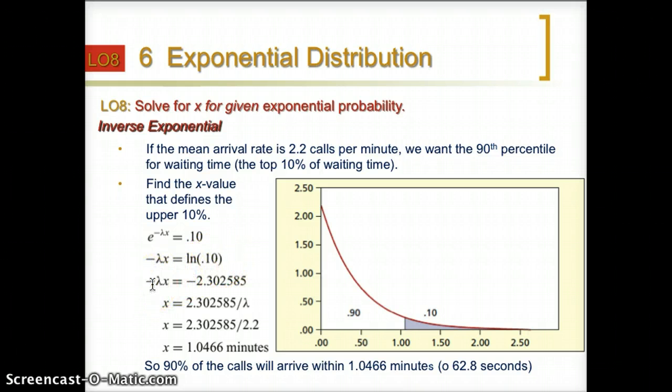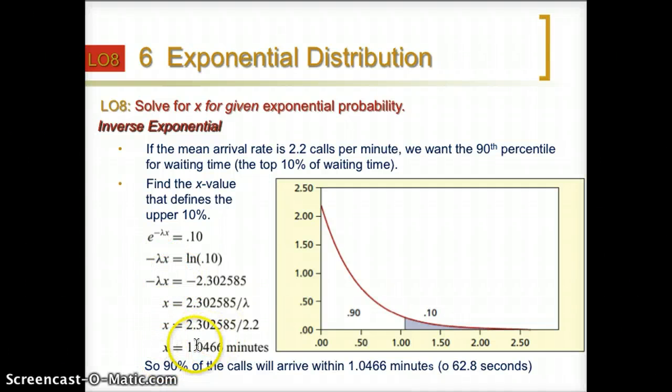And we move the lambda to the right hand side. And finally, we will get 1.0466 minutes. So lambda equals 2.2. We put the 2.2 into this equation. You can see this is for the e, we can take the log, and then we can move out the e, and we have the value of lambda. Finally, we can find the value of x.